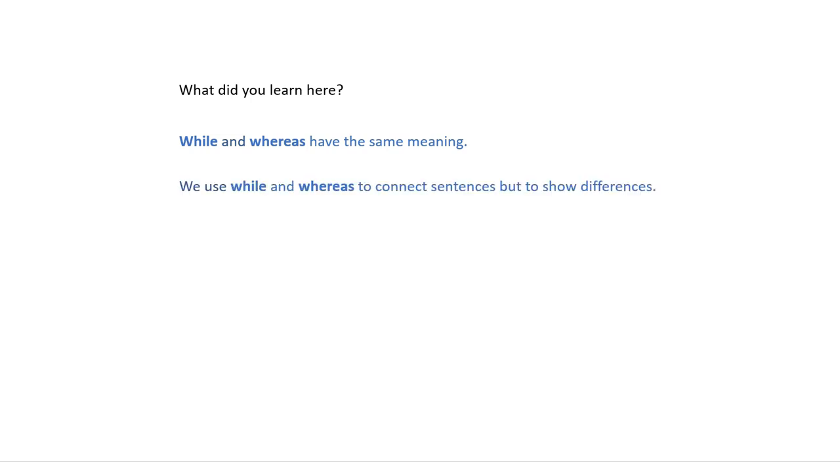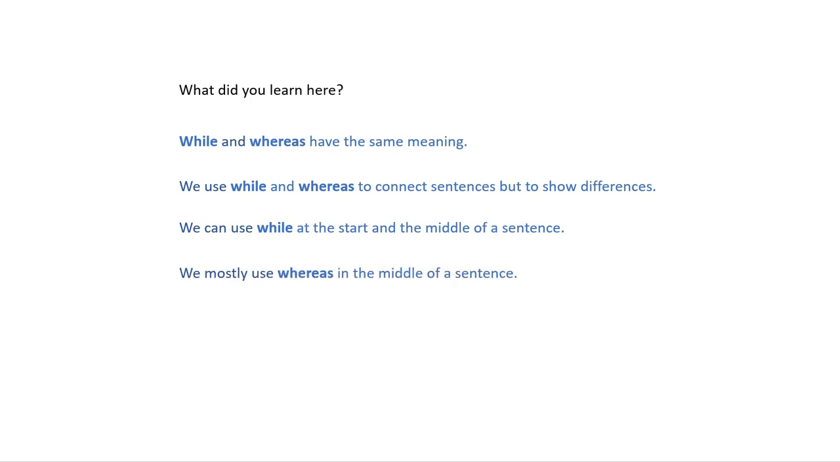So what did you learn here? You learnt that while and whereas have the same meaning. We use while and whereas to connect sentences, but to show differences. We can use while at the start and the middle of a sentence. But we mostly use whereas in the middle of a sentence.